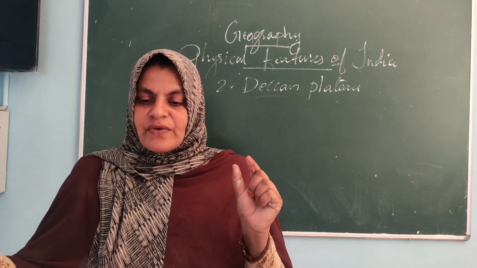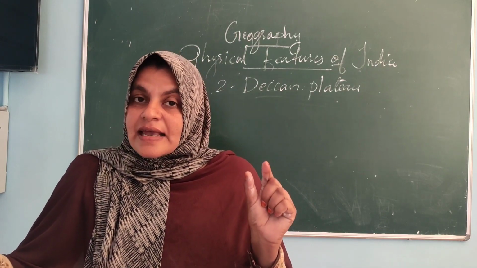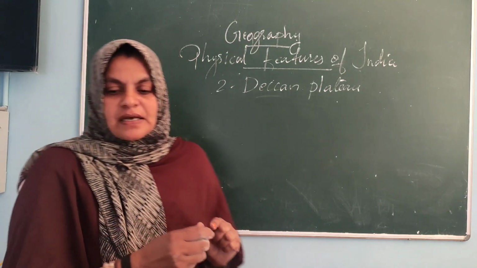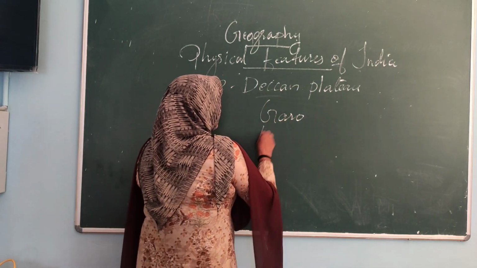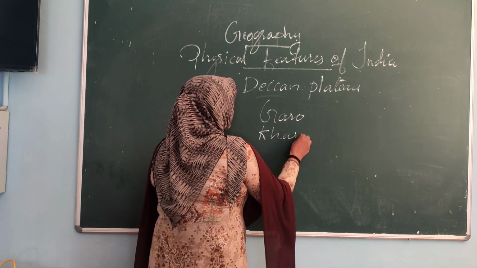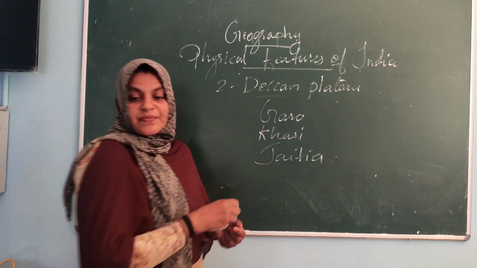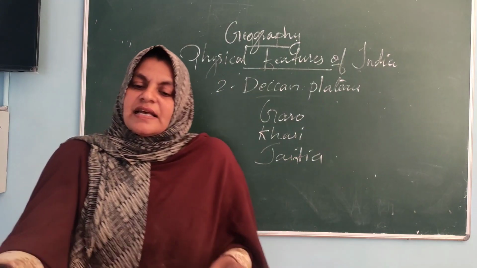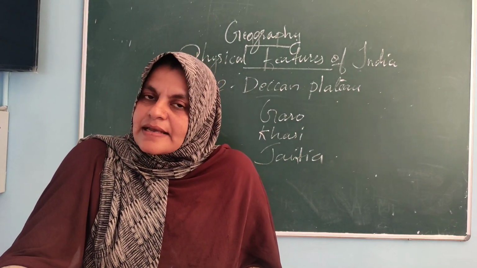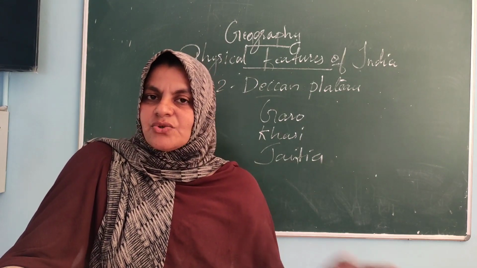Garo, Khasi and Jaintia Hills. These are the important hill ranges we can see in the Deccan Plateau from west to east.